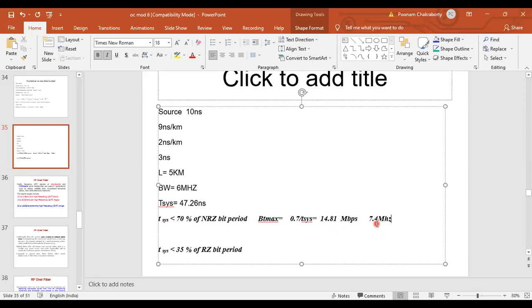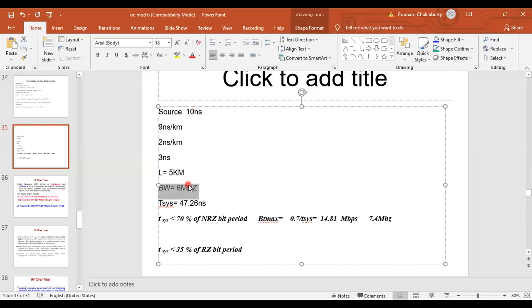Now, what is given in my question is the bandwidth of 6 megahertz for the system. They have told us to determine whether the above combination gives an adequate bit rate.